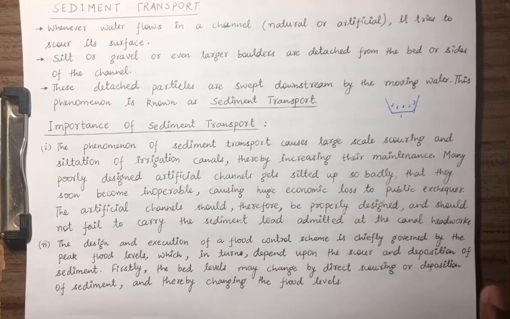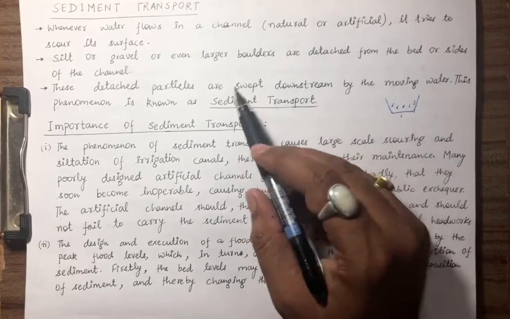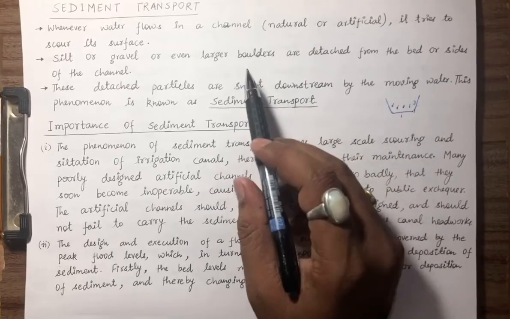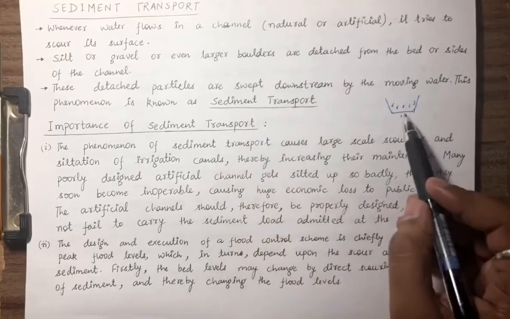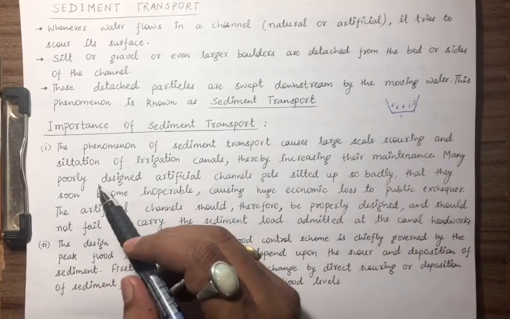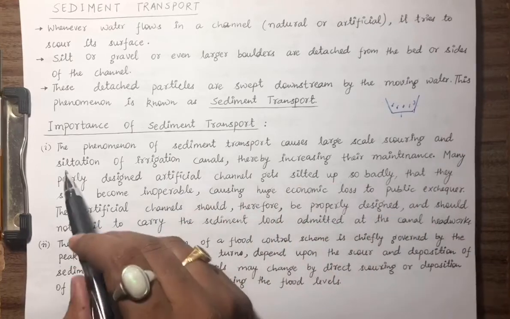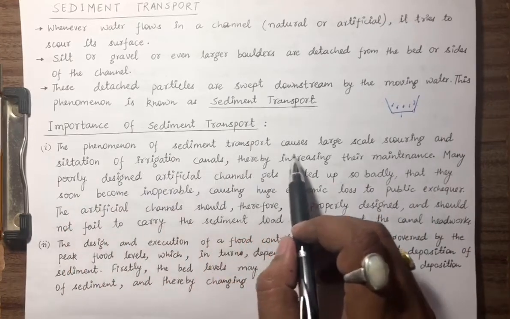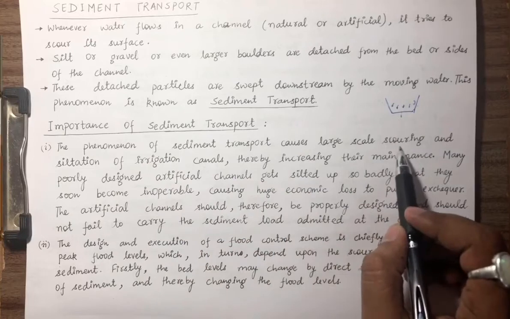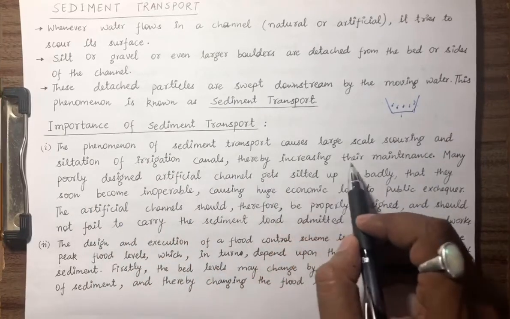Clear? So we have to transport the sediment, and the sediment is coming from the water which is scouring the bed and the side slope. Now let us see the importance of sediment transport, why it is important. The phenomenon of sediment transport causes large scale scouring and siltation of irrigation canals, thereby increasing their maintenance.